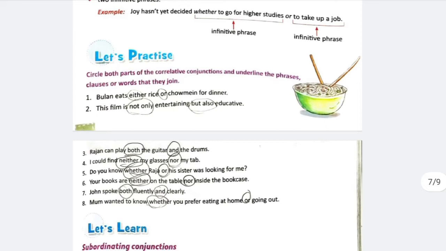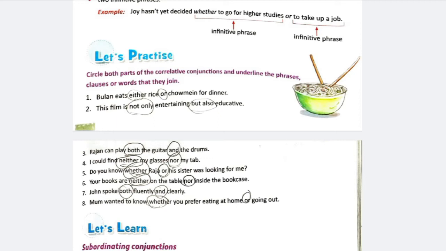Let's practice. What is the instruction here? Circle both parts of the correlative conjunctions and underline the phrases, clauses or words that they join. Now, actually you should do it in your copy. Bulan eats either rice or chow mein for dinner.